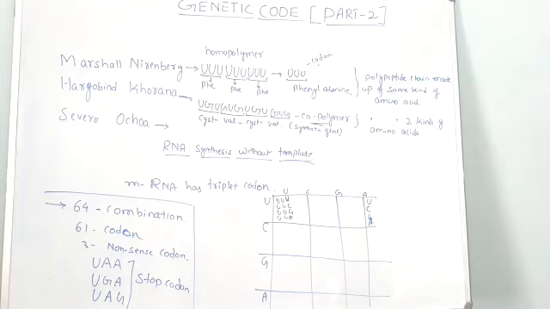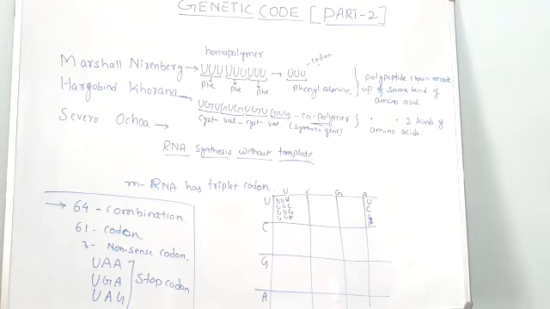Once again, since we know there are four nucleotides, I mean nitrogen bases, uridylic acid, guanylic acid, cytidylic acid and adenylic acid, UCGA, we take three positions, and totally 16 squares we are getting.